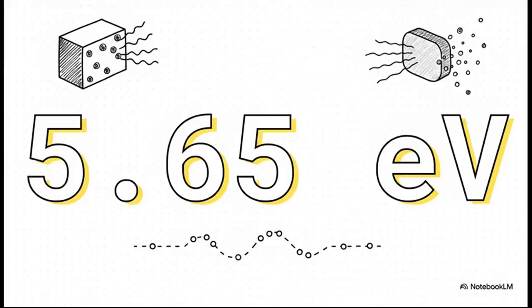And just like in real life, the toll price changes depending on the neighborhood. Different metals hold on to their electrons with drastically different strengths. Platinum, for instance, has a really high work function of 5.65 electron volts. It's an incredibly expensive metal for an electron to escape from. Cesium, on the flip side, has a wonderfully cheap toll at just 2.14 electron volts, which makes it highly photosensitive and very eager to release its electrons.